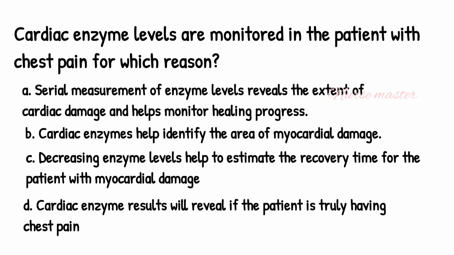Option D, cardiac enzyme results will reveal if the patient is truly having chest pain. The answer is option A. Serial measurement of enzyme levels reveals the extent of cardiac damage and helps monitor healing progress.